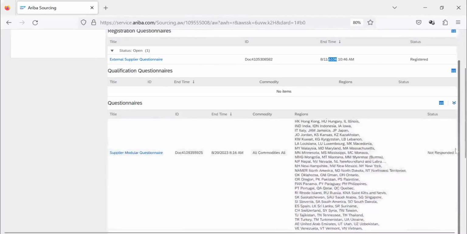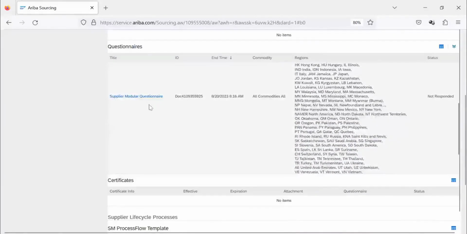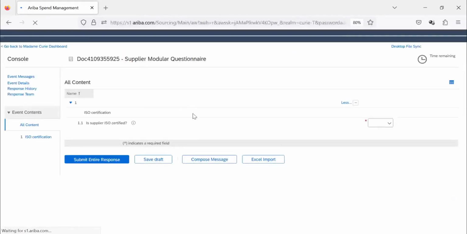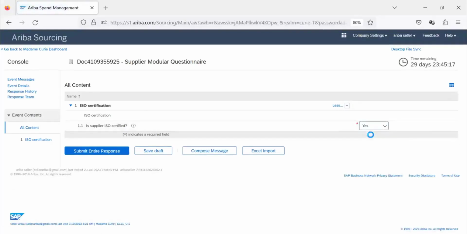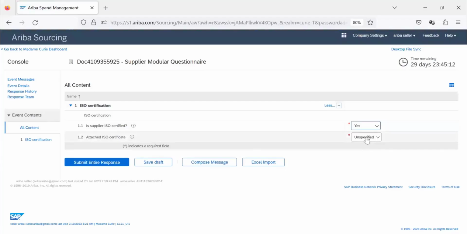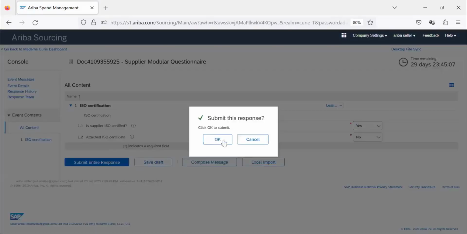So when I'm selecting the supplier, the modular questionnaire, user, ISO certified, like this we will be completing one questionnaire.